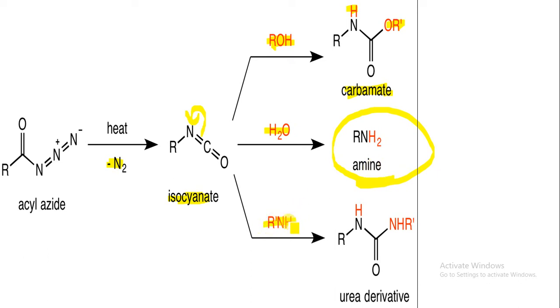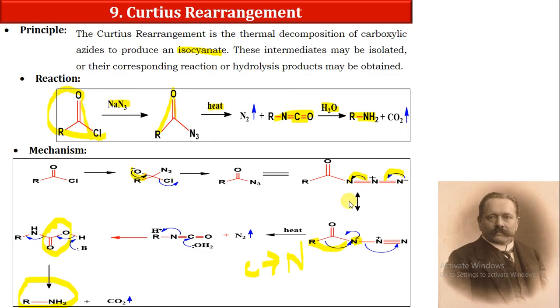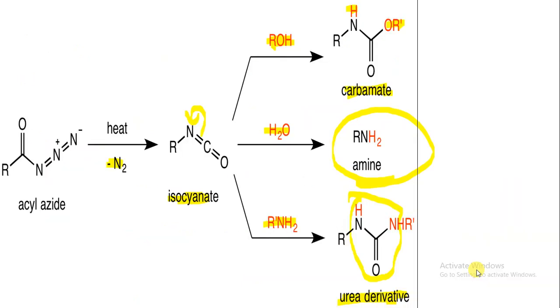When we have R dash NH2, what will happen? H plus and NH R dash minus charge. So H plus will be attached here and NH R dash will be attached here. So you can produce a urea derivative. NH2CO NH2 is our urea. Here R and R dash are other groups, that is why it is known as a urea derivative. Now this is our Curtius reaction. In the Curtius reaction you have to remember that RCOCl, when reacted with the azide group, will be converted into RNH2. This is the scientist who discovered this rearrangement, the Curtius rearrangement.